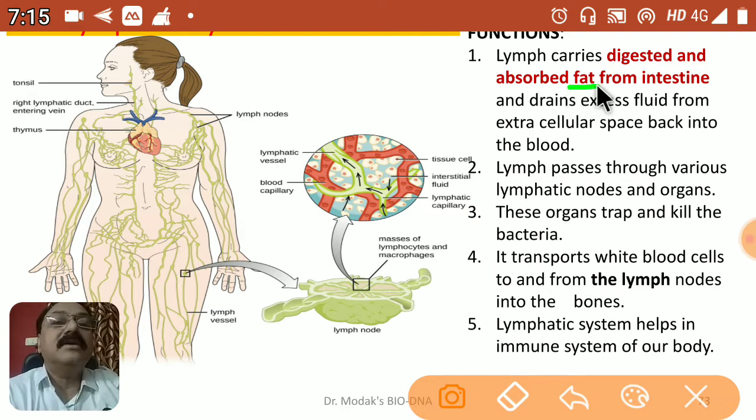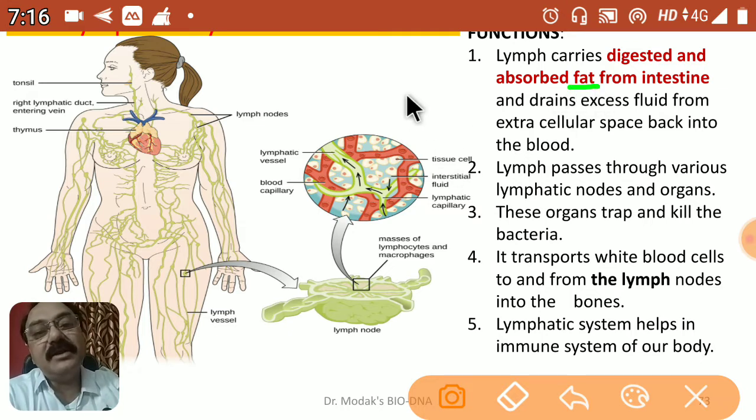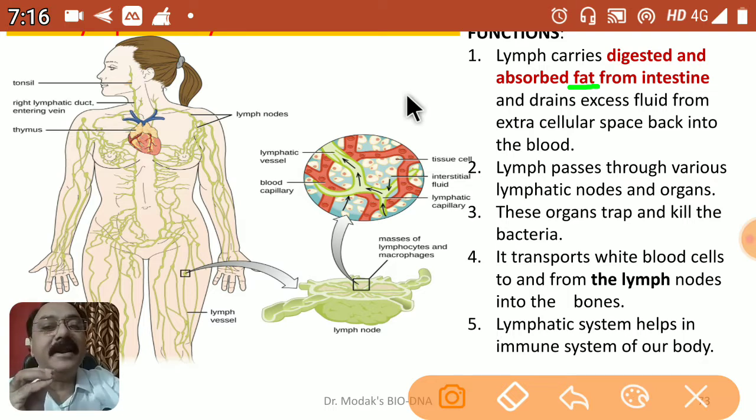Yes, in our digestive system particularly, the fat is absorbed in the small intestine, and in the villi there are very specific vessels. These vessels are selectively collecting and absorbing fat. So this fat from the intestine, and it drains excess fluid from the extracellular space back into the blood. This is the most important function.